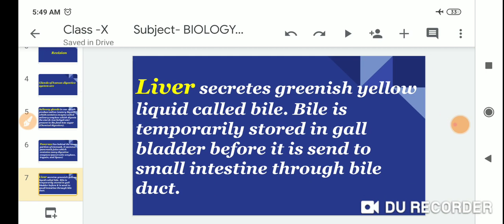Third one is the liver. The liver secretes a greenish yellow liquid called bile. The bile is temporarily stored in the gallbladder before it is sent to the small intestine through the bile duct.